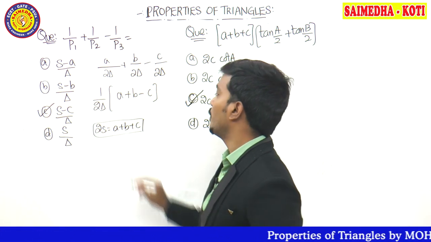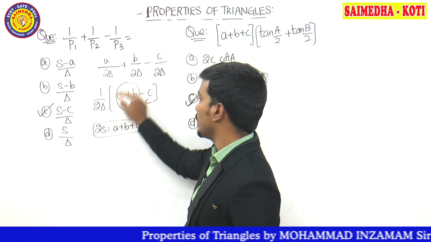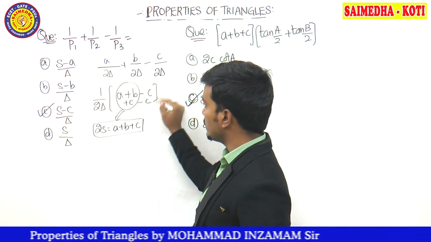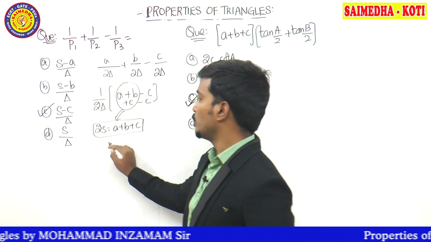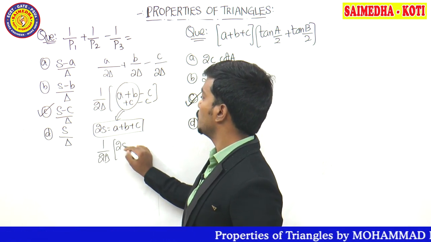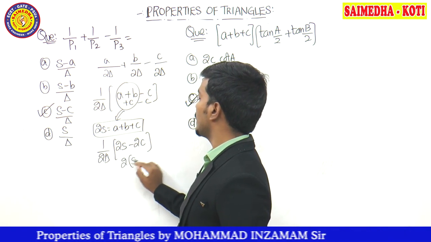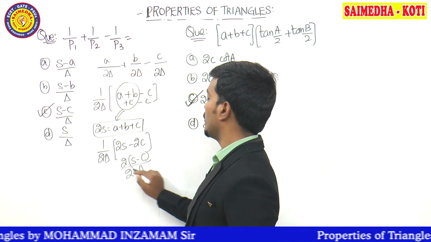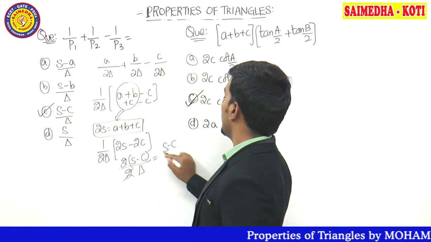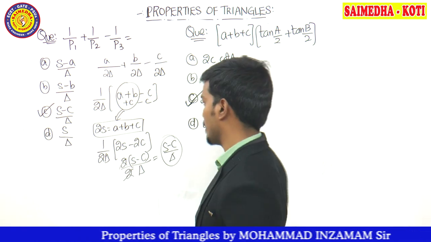Let's convert it in the form of 2S. So here I should write plus C and minus C. A plus B plus C is going to become 2S, minus C is going to become 2C. So 1 by 2 delta, 2 into S minus 2 into C. 2 taken common, it's going to be written as S minus C divided by 2 times delta. 2 gets cancelled. What's the answer? S minus C by delta. That you have already got the answer guys.